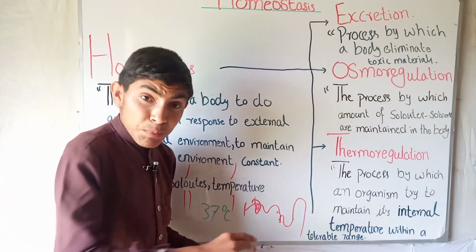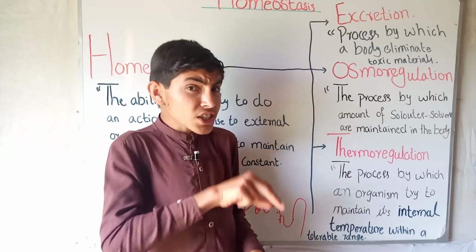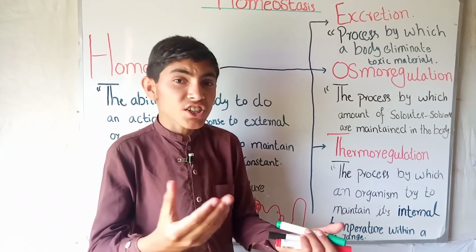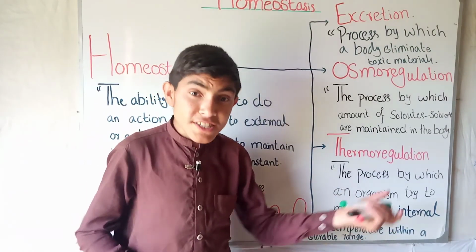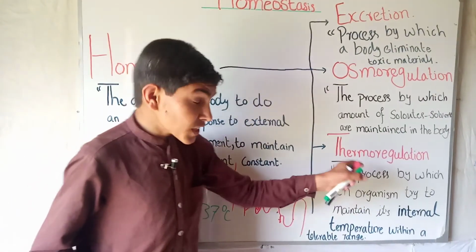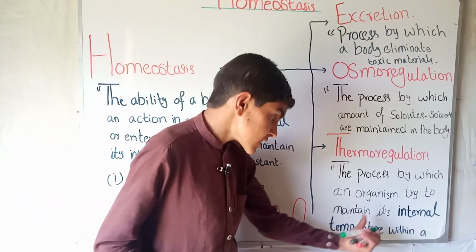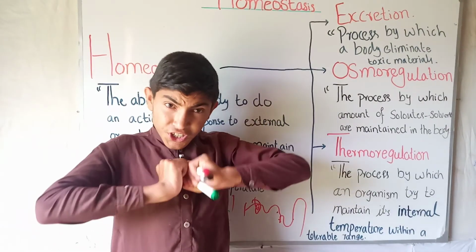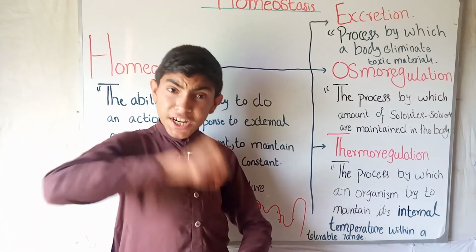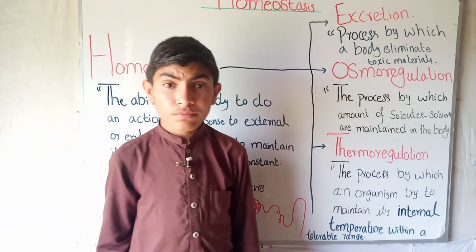So if this temperature changes, our body responds by a process which we call thermoregulation. Thermoregulation is the process by which a body or an organism tries to maintain its internal temperature within a tolerable range.